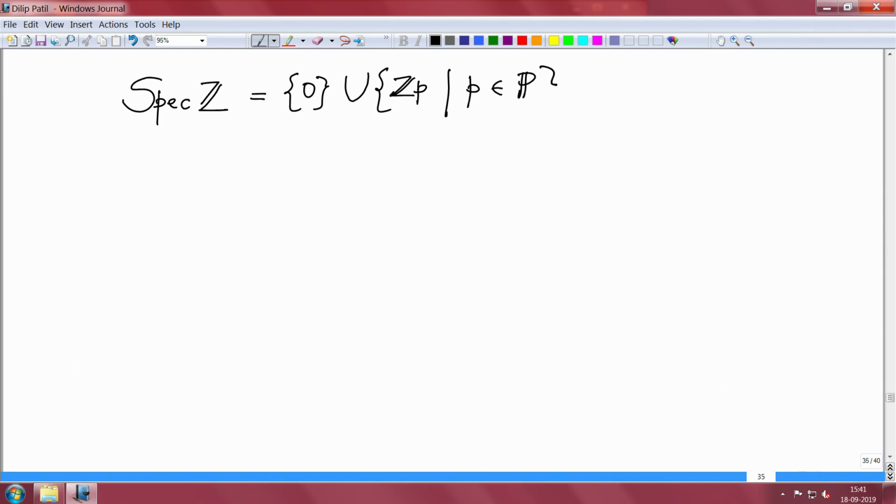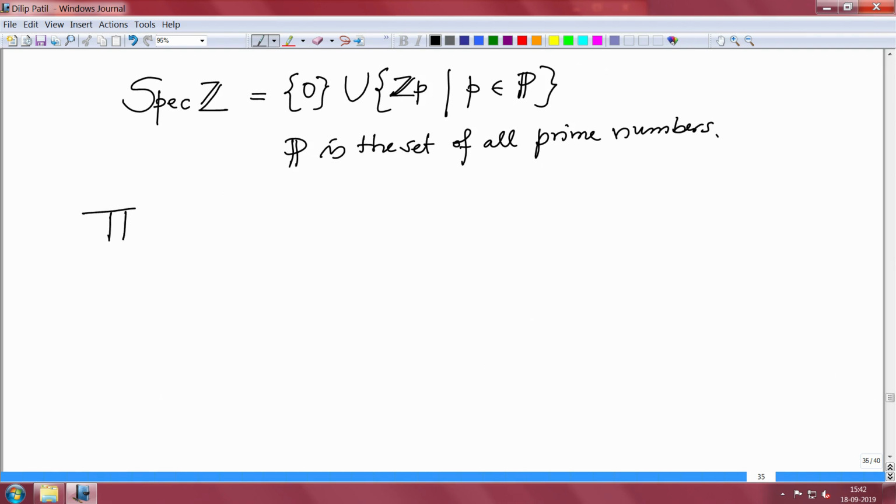So, this P is the set of all prime numbers. So, like we have introduced a notation for the prime spectrum, also I want to introduce a notation for the set of all maximal ideals in the ring A.